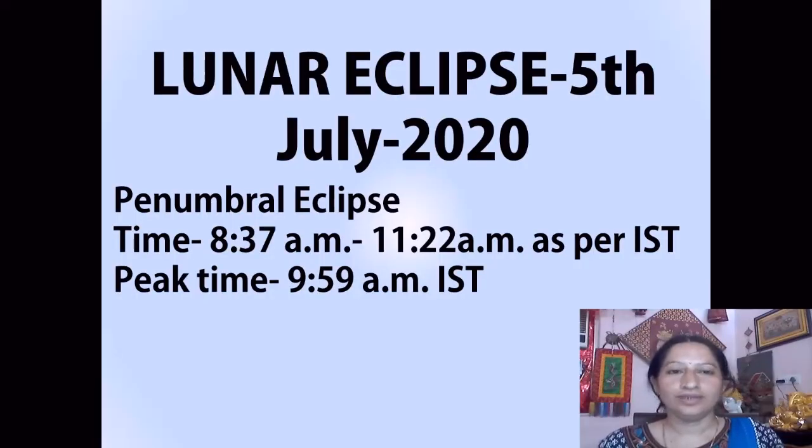Hello students, today we are learning more about the lunar eclipse that is on 5th July 2020, that is today's date. Today is a penumbral eclipse and the timing is 8:37 am to 11:22 am as per IST, that is Indian Standard Time, and the peak time is 9:59 am IST.